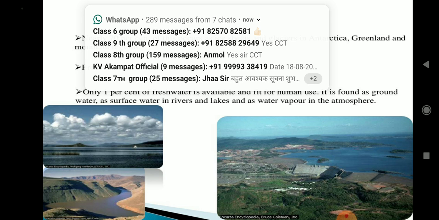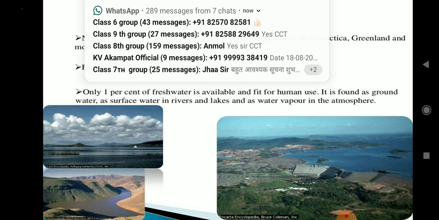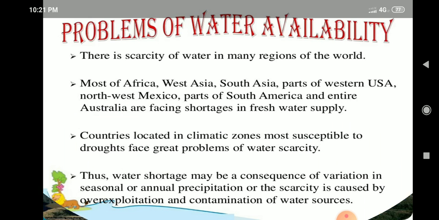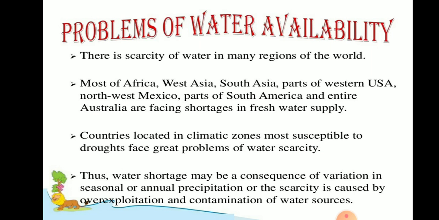Then after we know this water is a very precious and rare natural resource, we have problems of water availability that are faced everywhere in the world. So see, there is scarcity of water in many regions of the world.